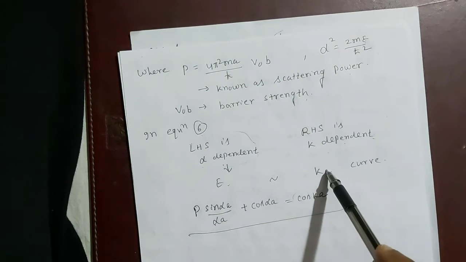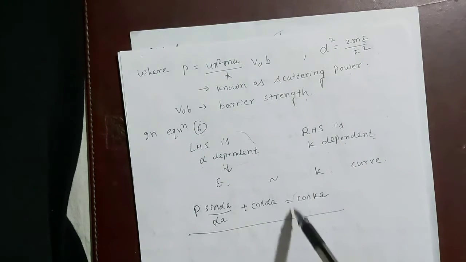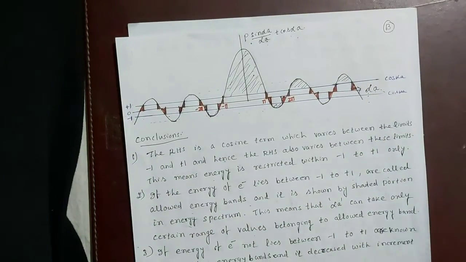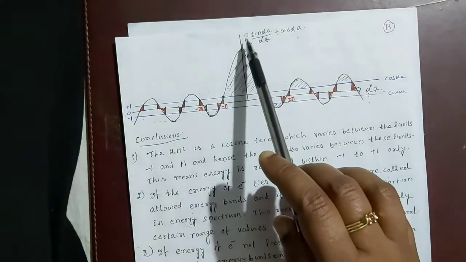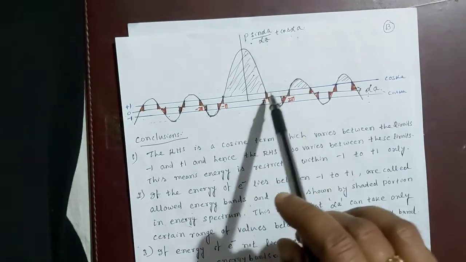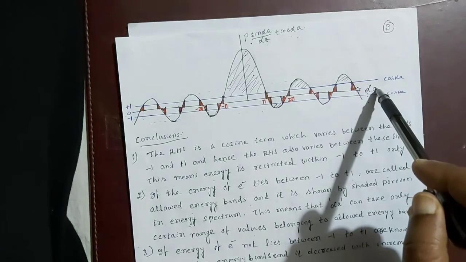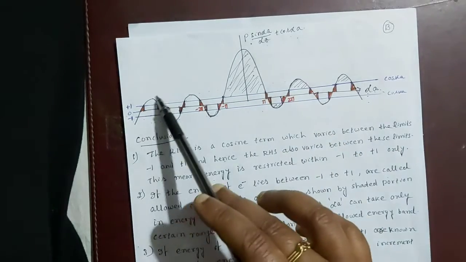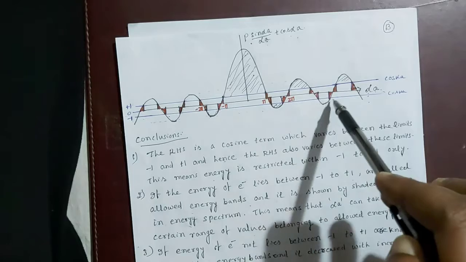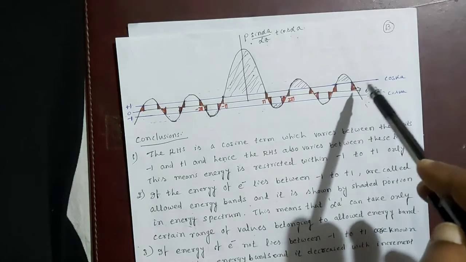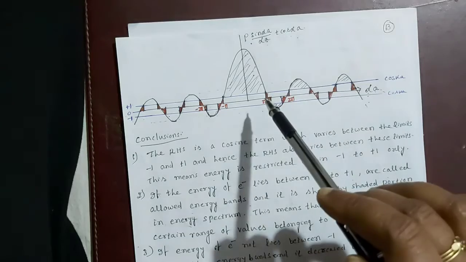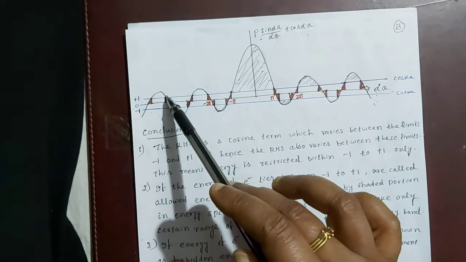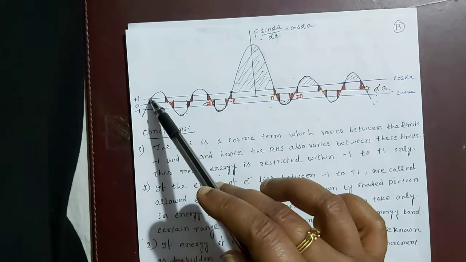So if we plot a curve between these two functions, then we will get this type of curve. This curve is plotted between P sin alpha a upon alpha a plus cos alpha a with respect to alpha a. Since this is a combination of sine and cosine curves, the shape of the curve will be somewhat like this. But the RHS contains cos ka, and the cos ka value lies between plus 1 and minus 1. So the energy of the electron will be restricted accordingly.